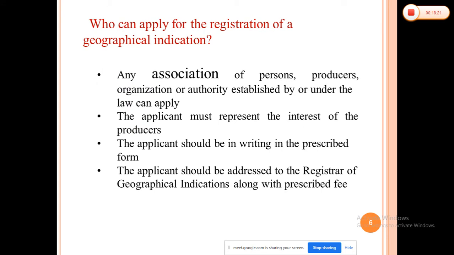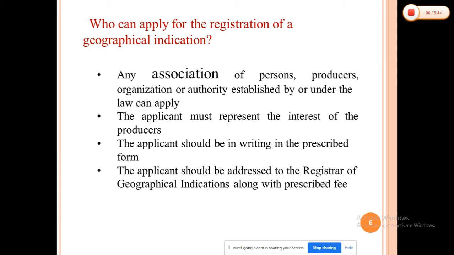Now, who can apply for the registration of geographical indications? Not a single person can apply. There must be an association of persons.